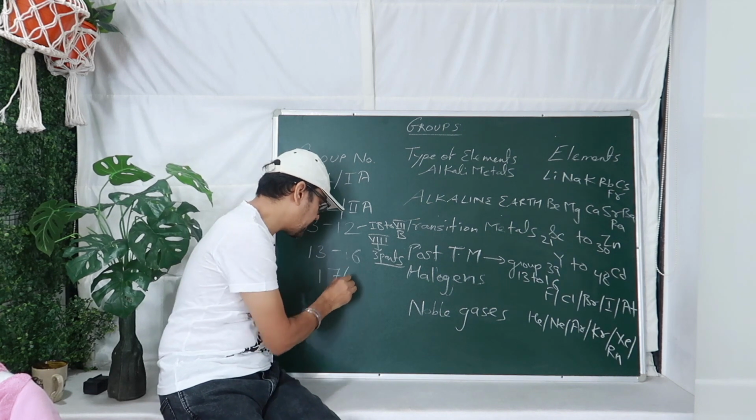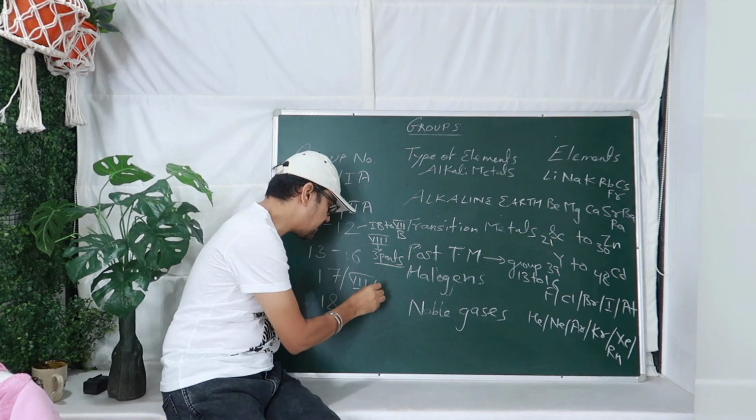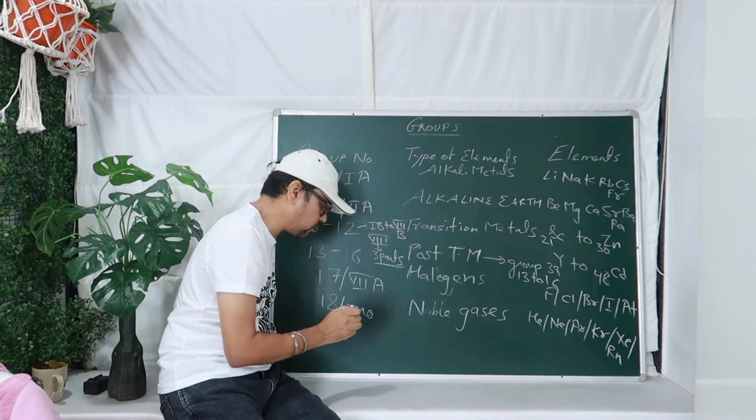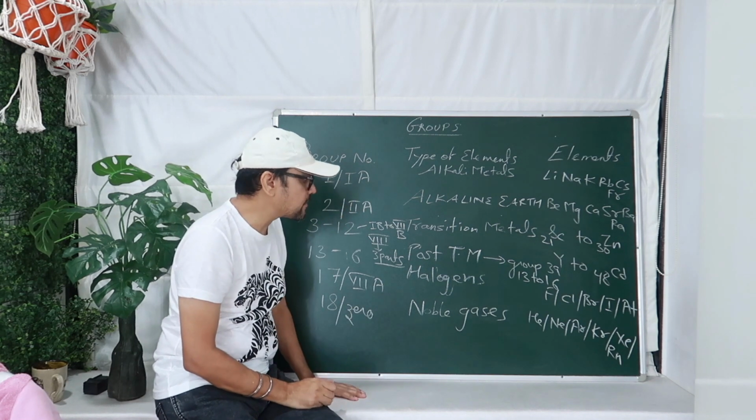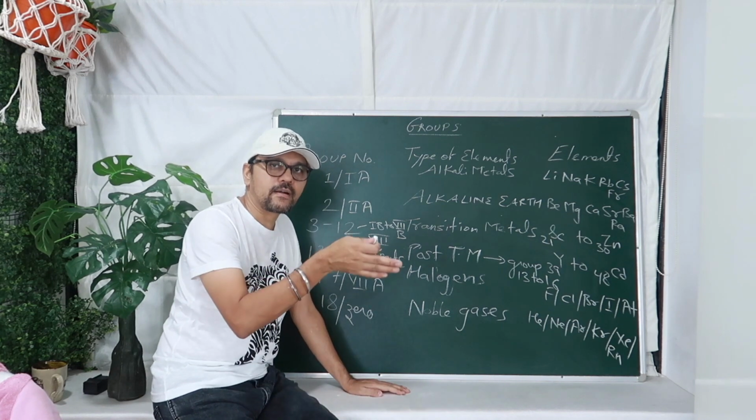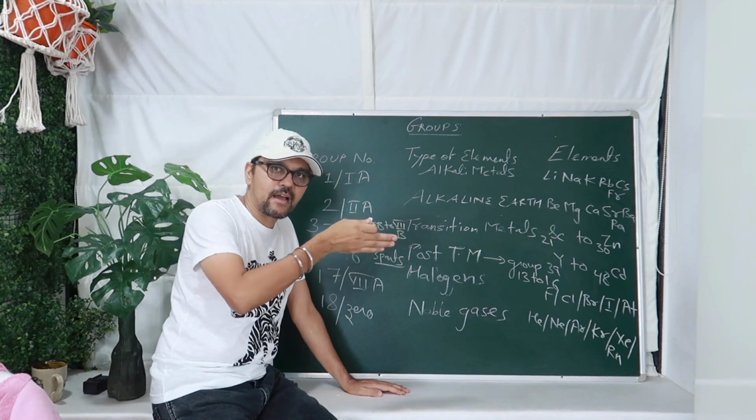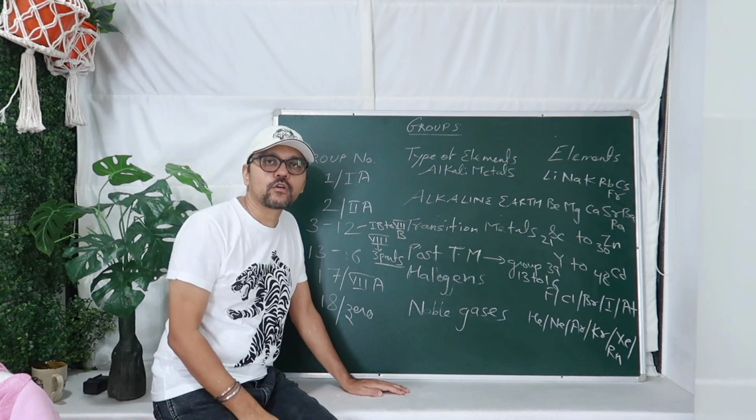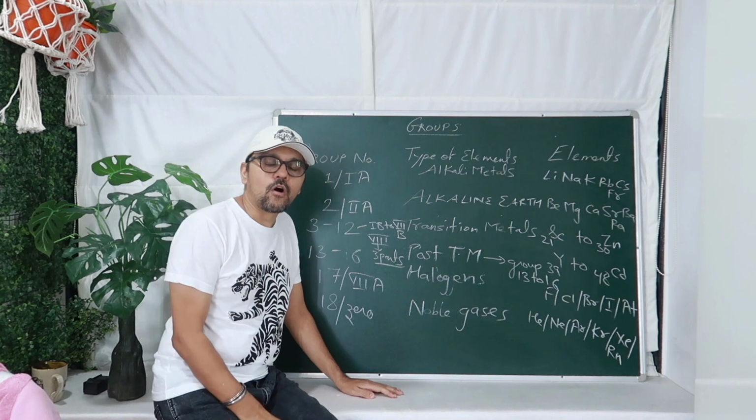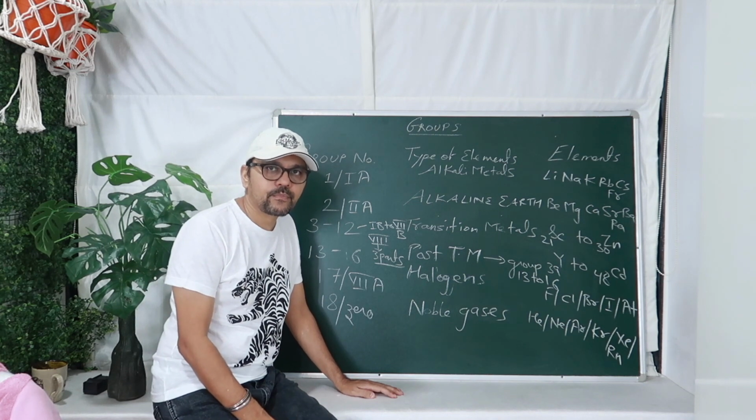And group 17, another name is 7A, and 18 group is also known as 0 group. So these are the old names, no more use. Now we use only the Roman numerals group 1 to group 18. So line में रहता है 1 2 3 4 5 6 and it goes up to 18. 1 is on extreme left hand side and 18 on extreme right hand side. Got it?